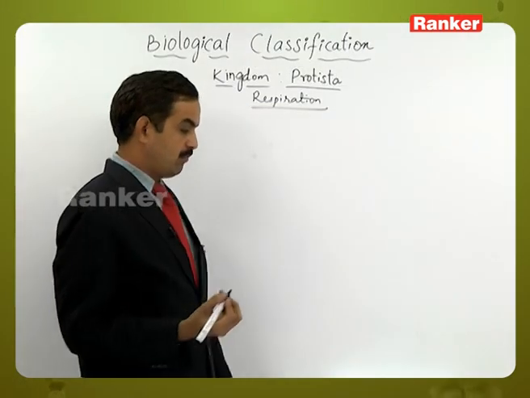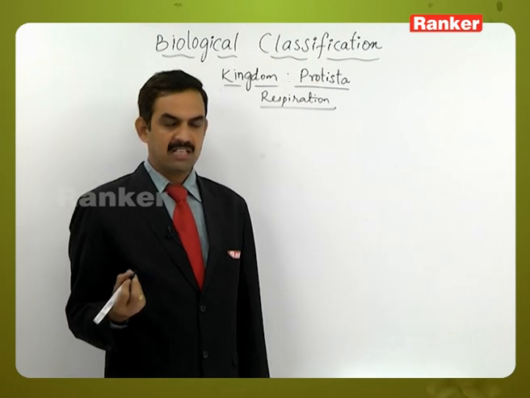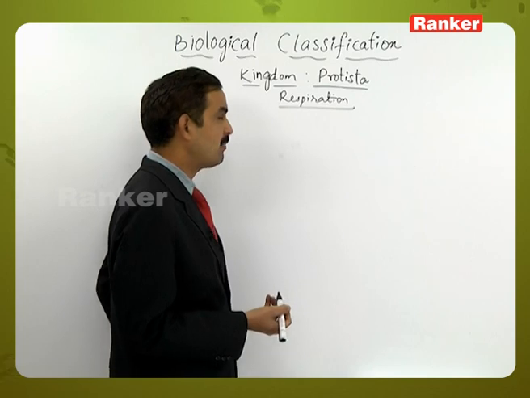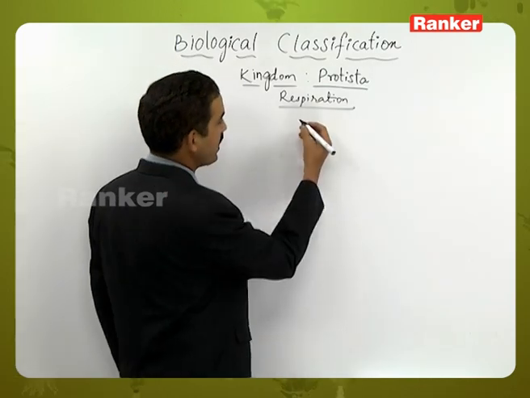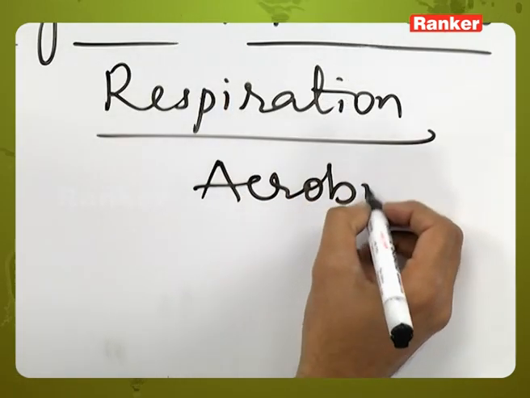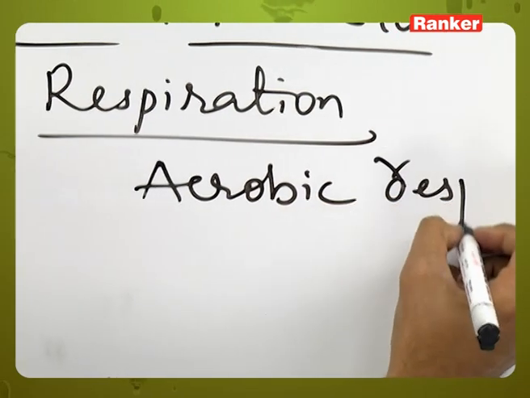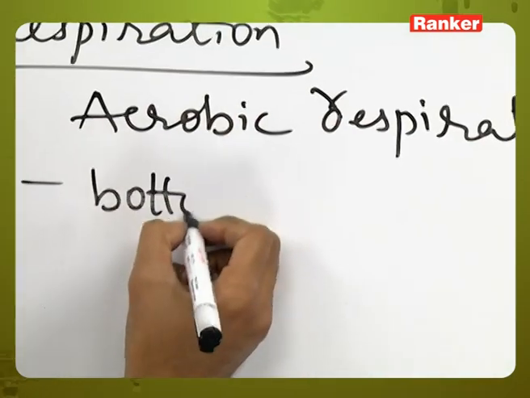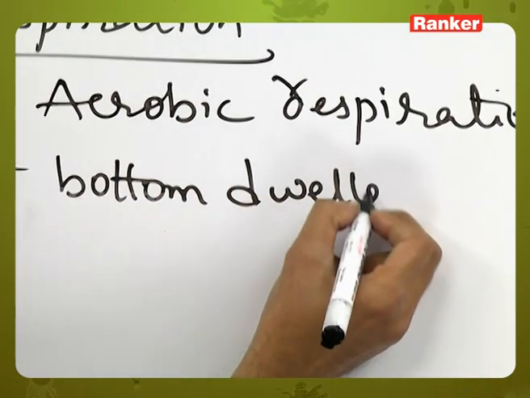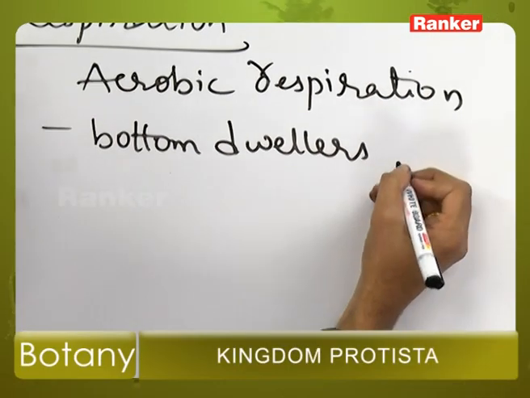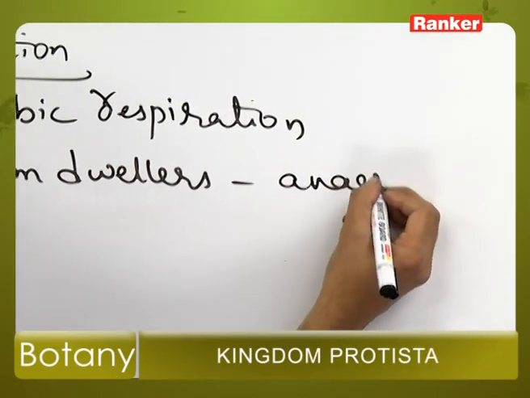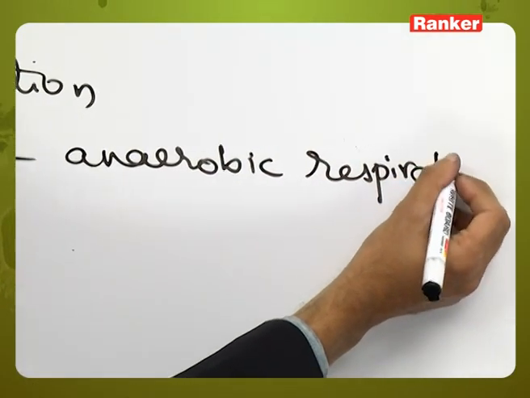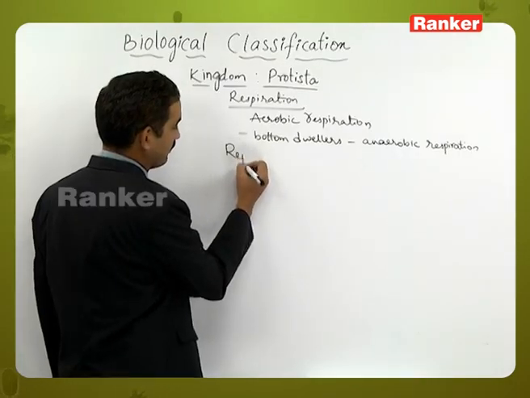Here some of them are considered to be present in the deeper parts of the waters, so they will perform anaerobic respiration, but the majority of them are performing aerobic respiration, that is respiration by using oxygen. And the bottom dwellers which are present in the deeper parts of the aquatic environment, they will perform anaerobic type of respiration. Method of reproduction.